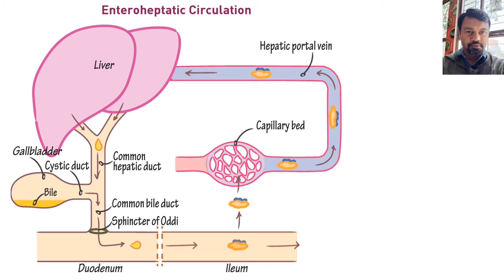The town is the liver and the station is the intestine. So from the intestine it picks up the nutritional substance, drops it inside the liver and goes back to the intestine. And during this enterohepatic circulation, most of the bile acid is reabsorbed, only 5% is lost in the feces.